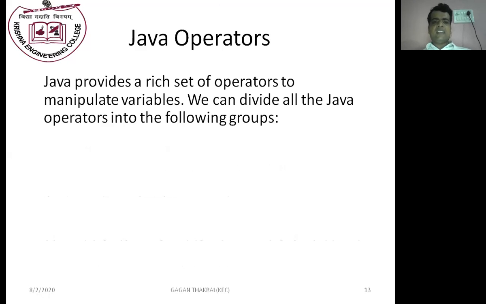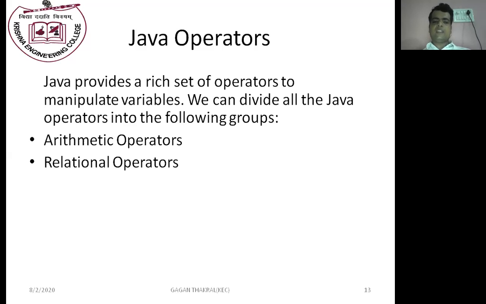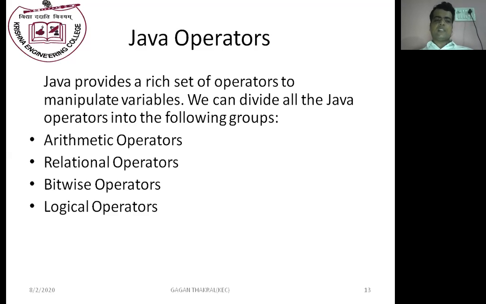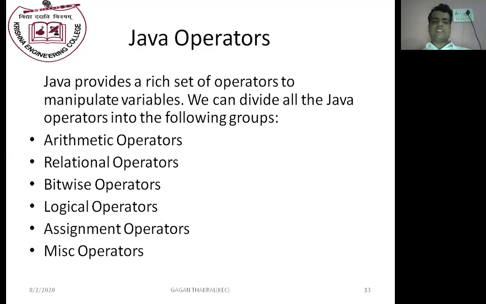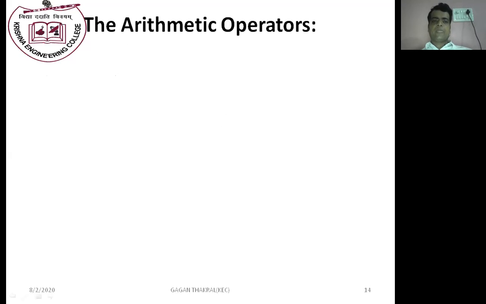Java provides a rich set of operators to manipulate variables. We can divide all the Java operators into the following groups. First is arithmetic operators, second is relational operators, third is bitwise operators, fourth is logical operators, fifth is assignment operators, and next is miscellaneous operators.